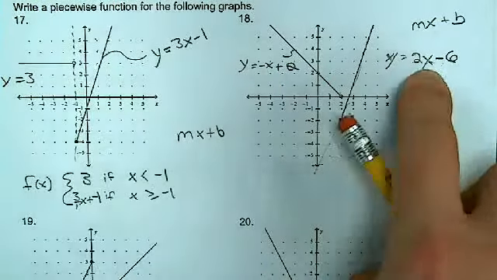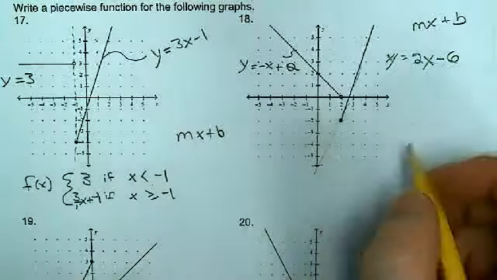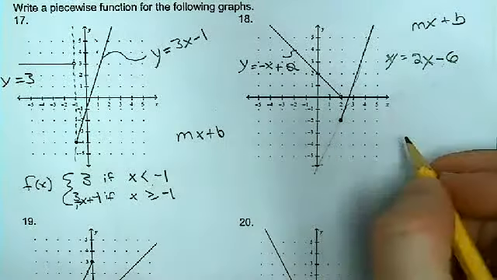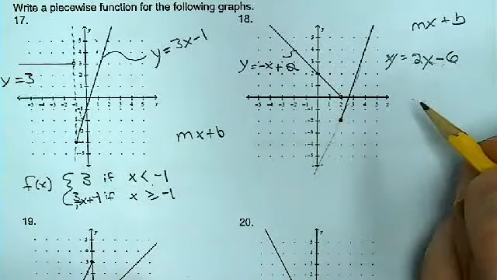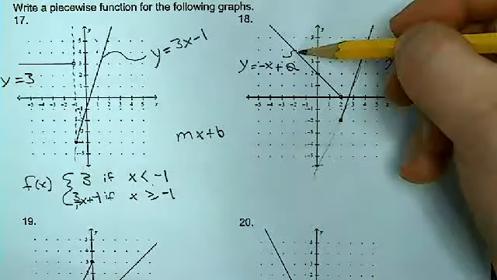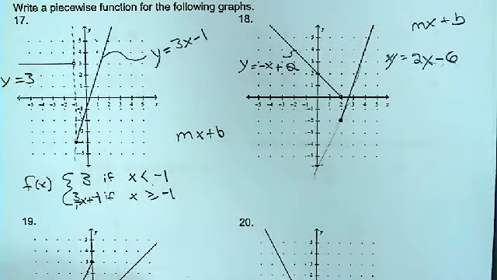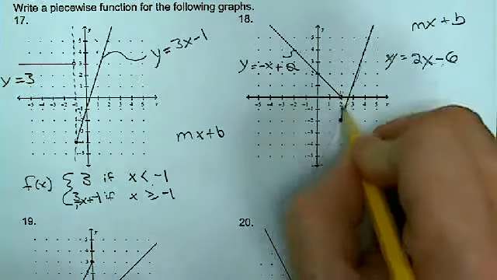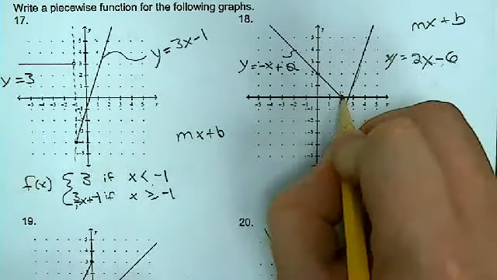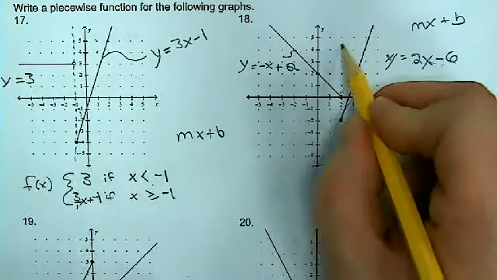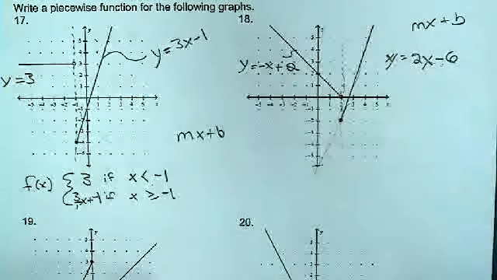The second challenge is to say, okay, let's figure out where the cutoff point is. Where does this change? What's the point where I go from one line to the other line? It looks like it's right at 2 comma negative 2 or 2 comma 0. So right at x equals 2 is the change.